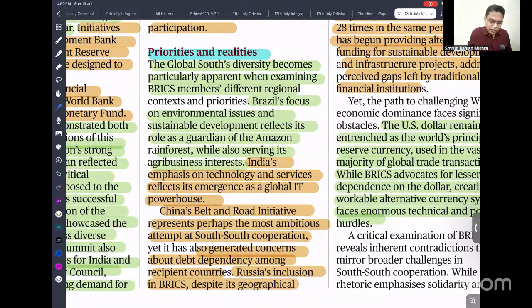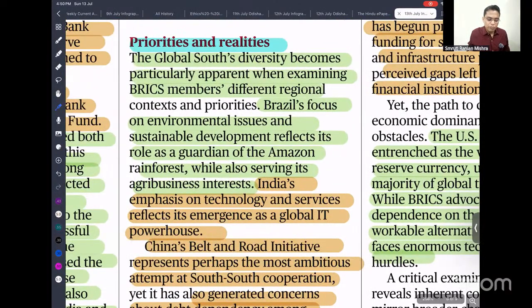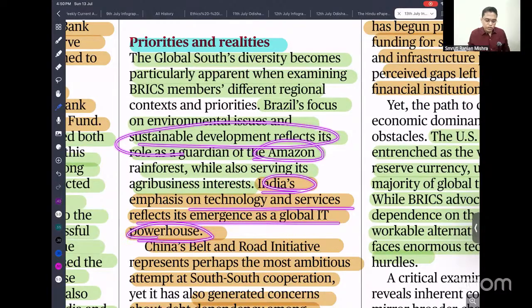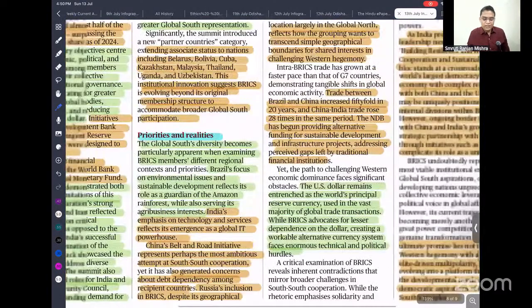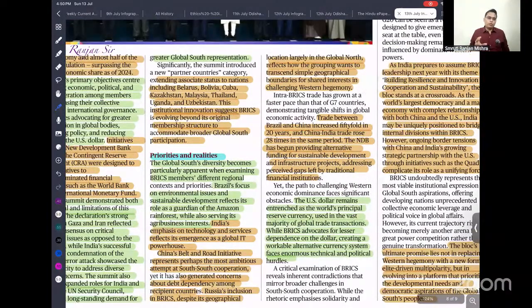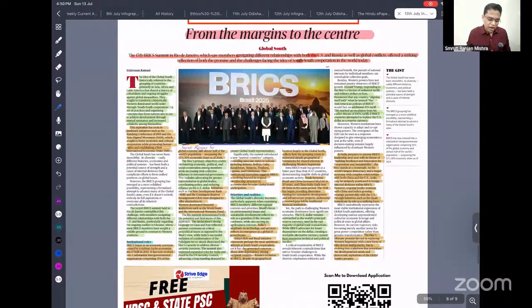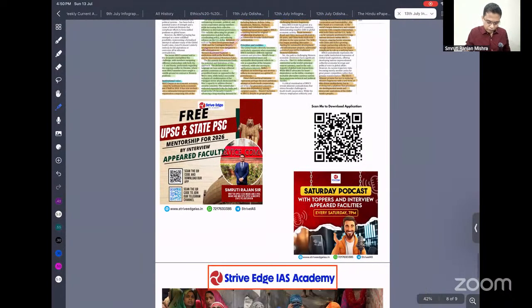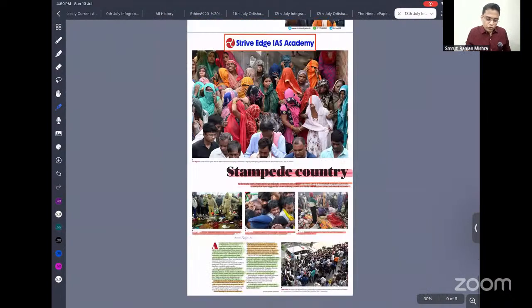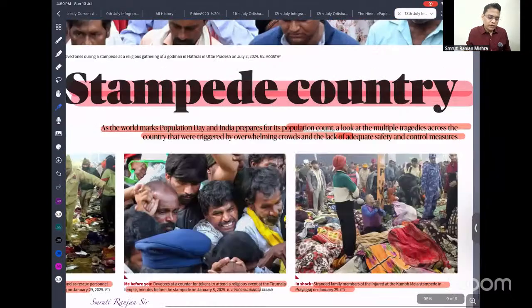All the countries have divergent interests. For example, Brazil is concerned about environmental sustainability, India about technology and being a services powerhouse, and China has its own concerns. So they pose different challenges, yet there is unity. You should read it; it is a very good article about BRICS, dear student.